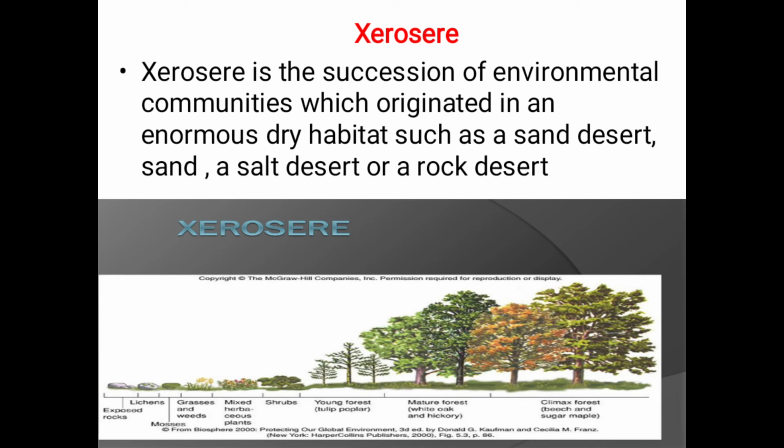And the next one is xerosere. Xerosere is a succession of environmental communities which originated in an extremely dry habitat such as a sand desert, salt desert, or rock desert. In the picture you can see the xerosere development.